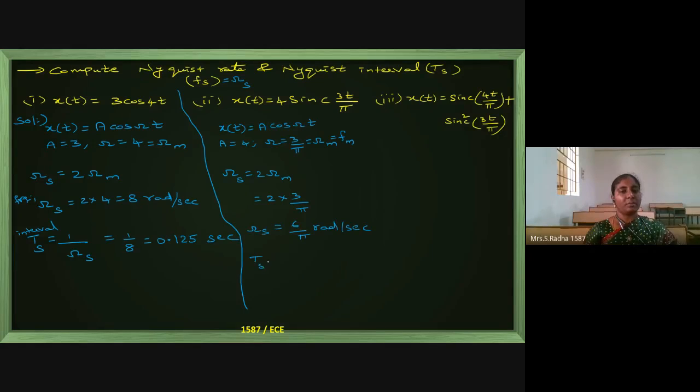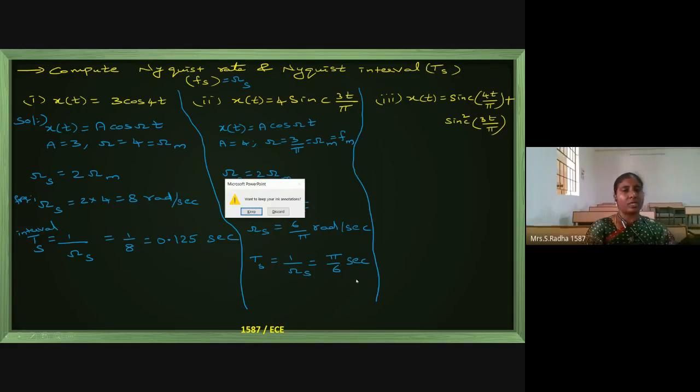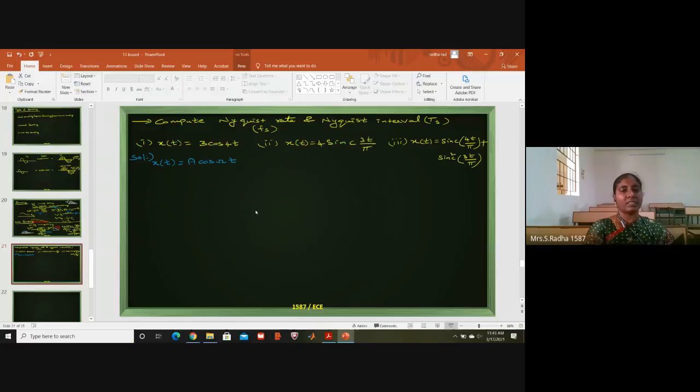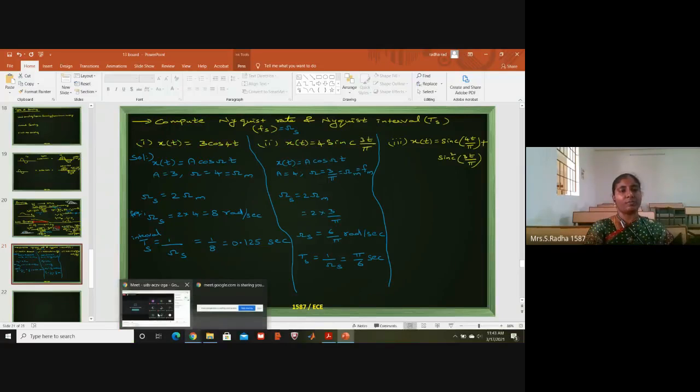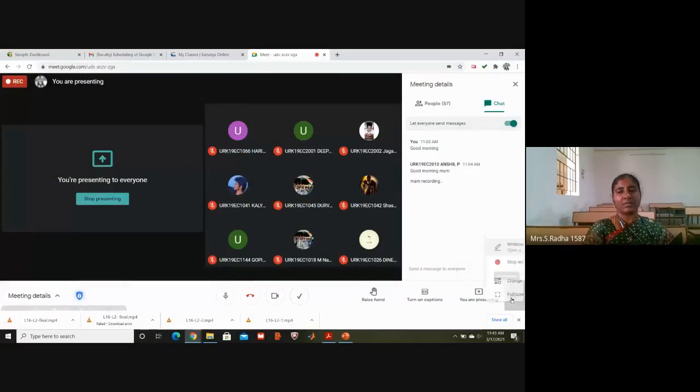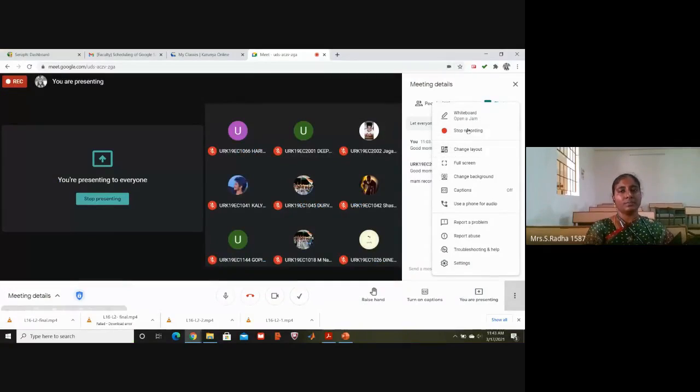Now coming to time, it is the inverse of frequency. So pi by 6 seconds. So we will stop here for this session. For the third question, we have two terms. We have to calculate the maximum frequency considering both the terms, the final overall maximum frequency. That we will continue in the next session.